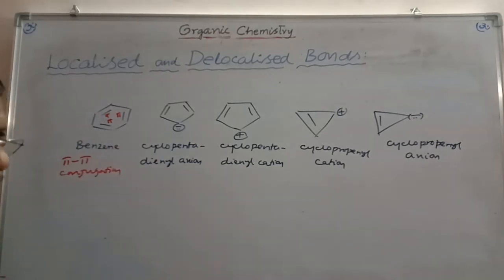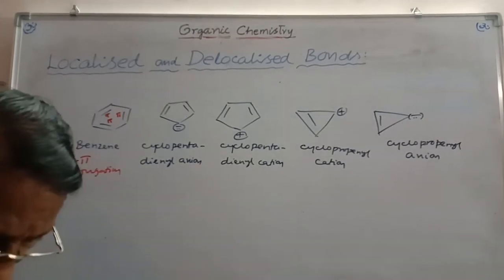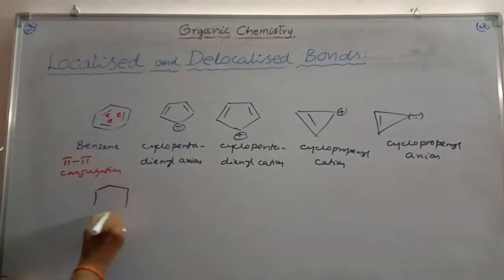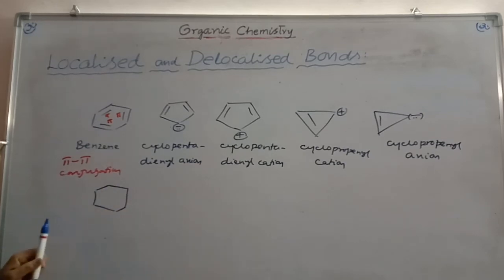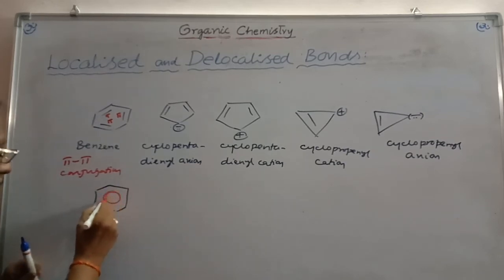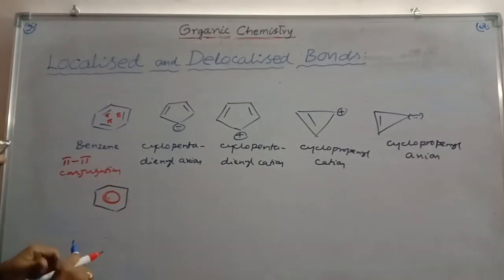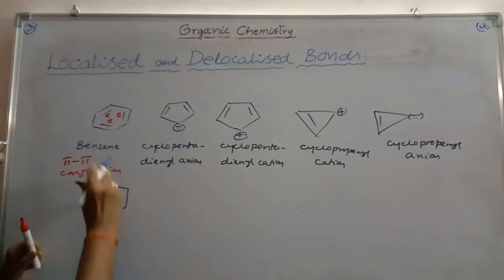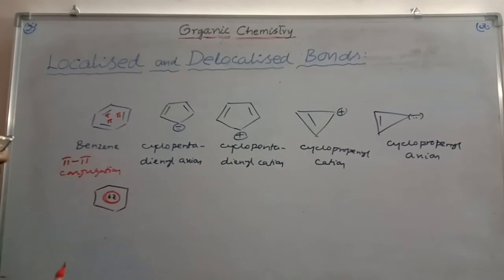When there is pi conjugation, automatically the pi electron cloud will be formed as a ring in the benzene ring. And that is why you can write it like this. All the pi electron cloud is delocalized, forming a ring containing 6 electrons. All these 6 electrons will be delocalized in the ring. This is the delocalization taking place in the case of benzene. You can write the structure in this manner also.